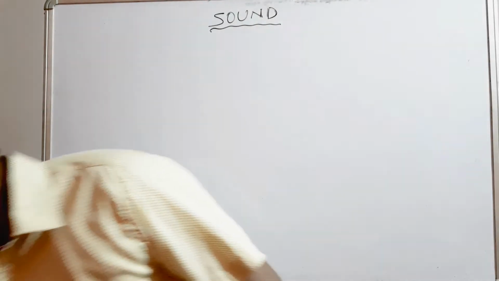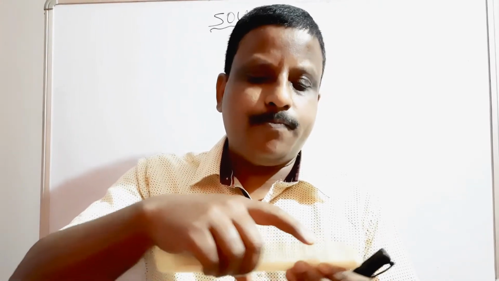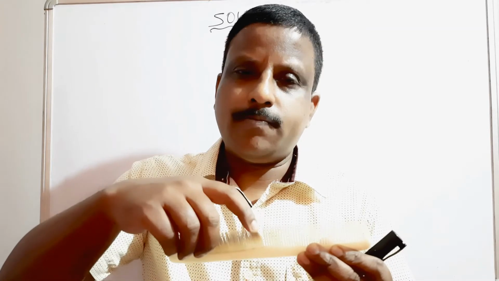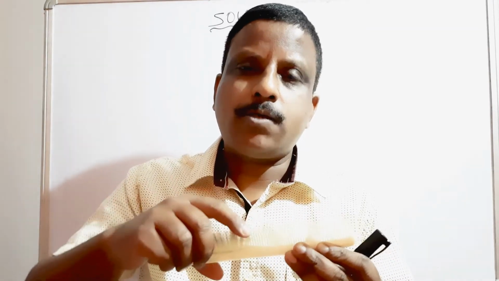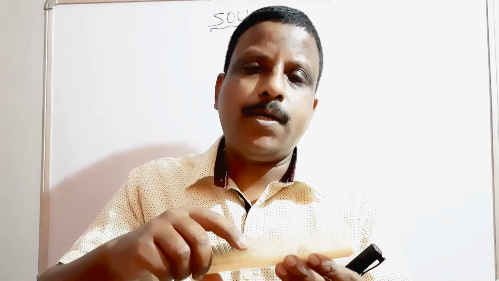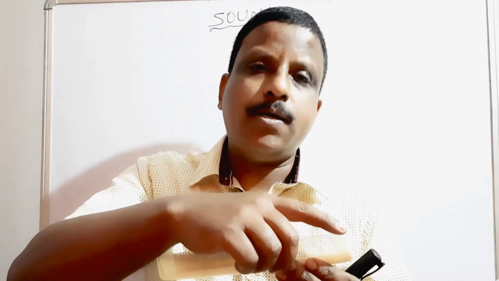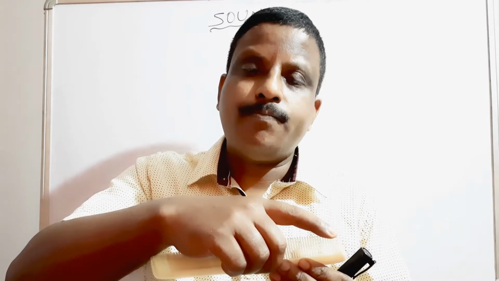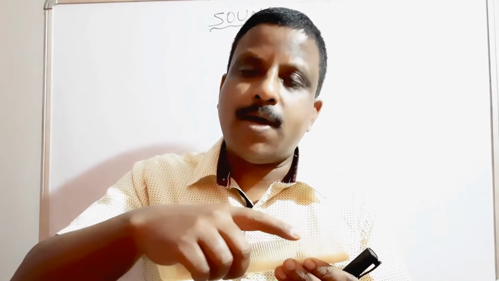Suppose this is a comb, and when I move my finger on the teeth of the comb, what will happen? Sound is produced. So how is sound produced? When I am moving my finger on each tooth of the comb, each tooth starts vibrating.